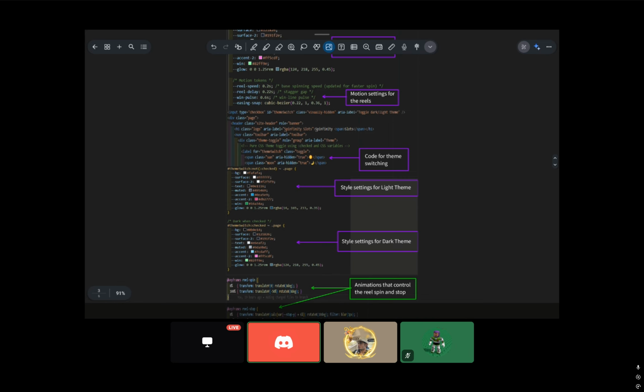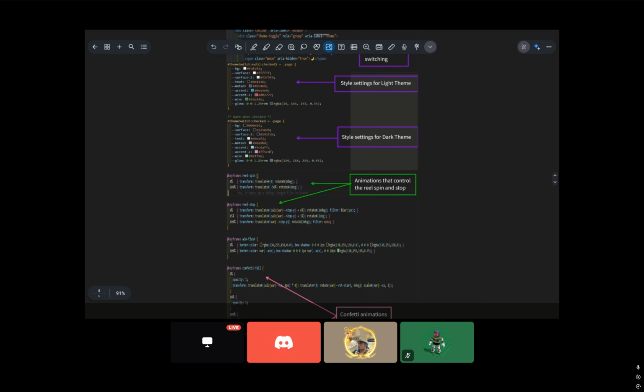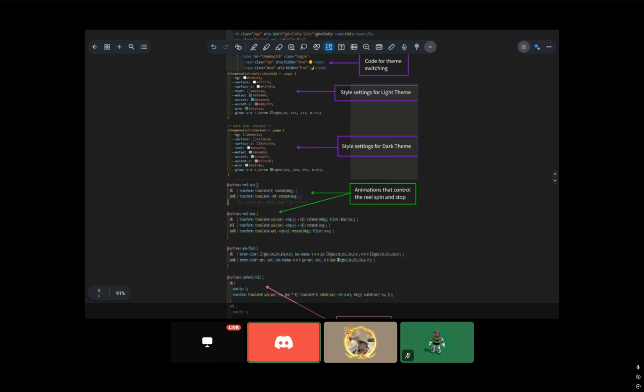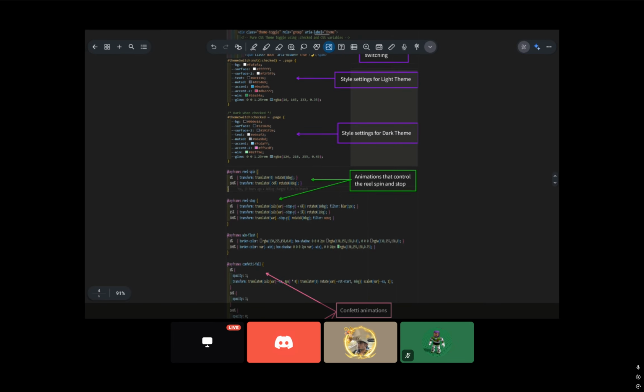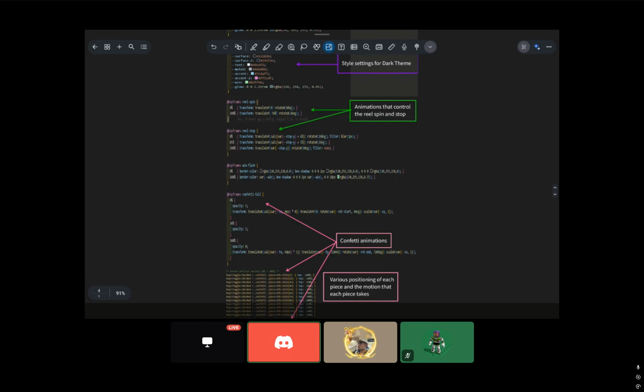We have the code for the theme switching. You have the light mode and the darker mode, and those are triggered by buttons. You have the style settings for the light mode and the style settings for the dark mode. You also have the animations that control reel spin and stop. As you can see, there's some parameters put in there to stagger it a bit.